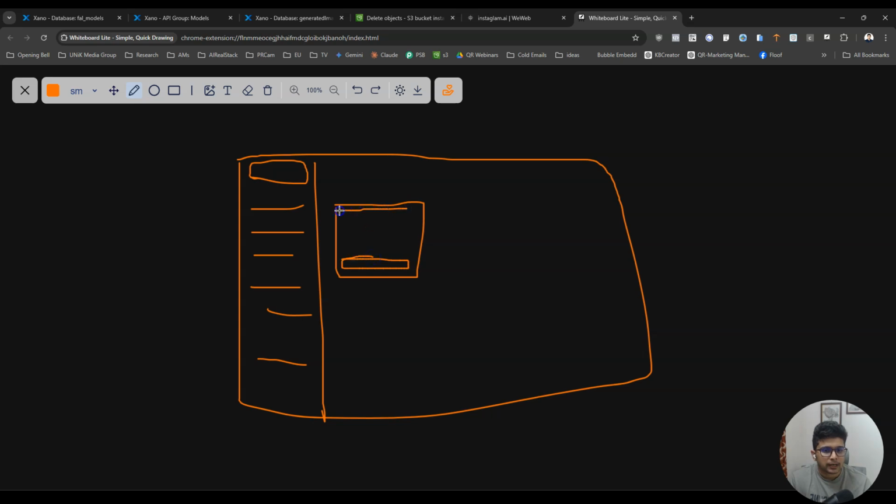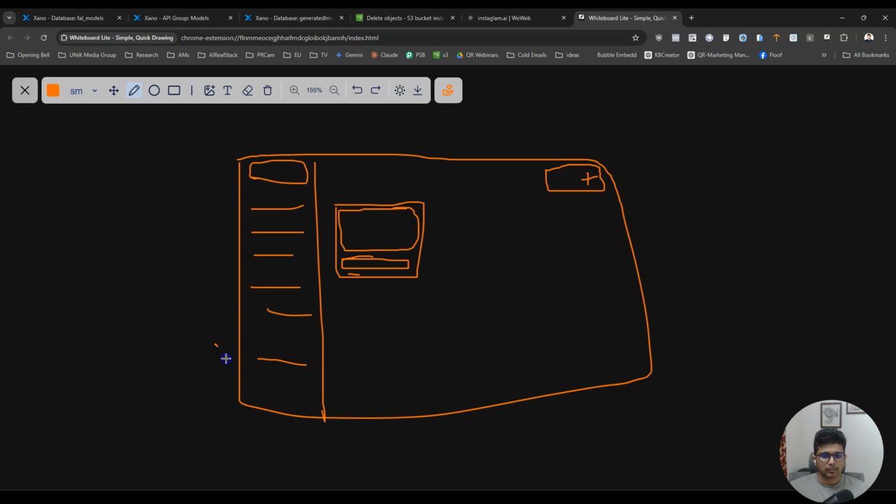And there will be one image of that AI model, and maybe created on written here, and there's a button to add new models. Okay, so we are going to build something like that.